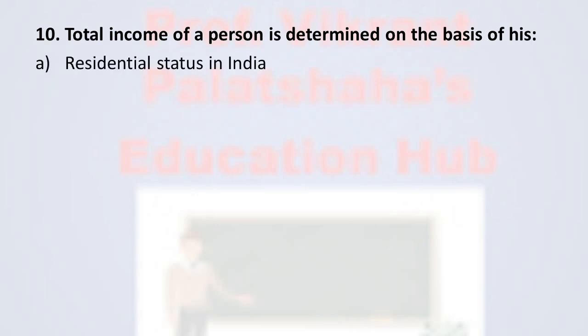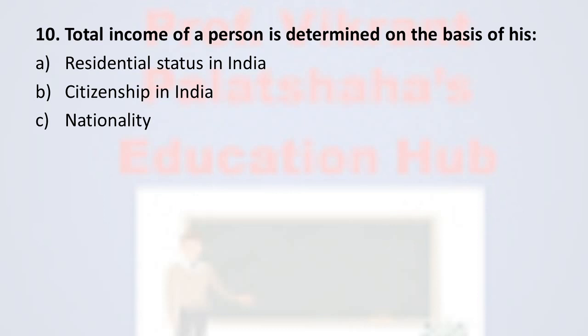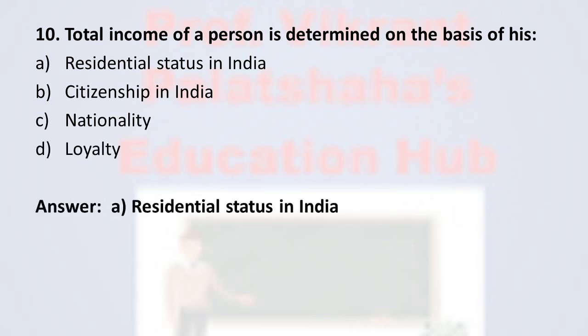Next, question number 10. Total income of a person is determined on the basis of his option A residential status in India, option B citizenship in India, option C nationality, option D loyalty. And the correct option is option A, residential status in India. The income earned by the person is determined for the tax as per the residential status of the person in India. Therefore the correct option is option A.